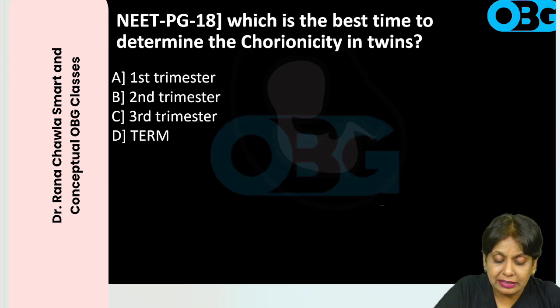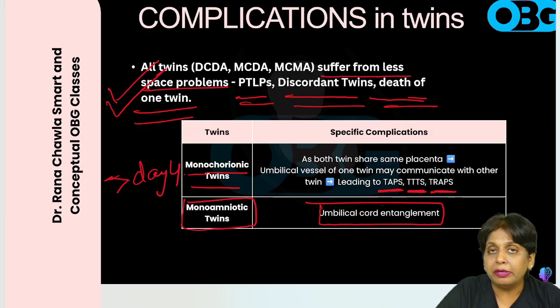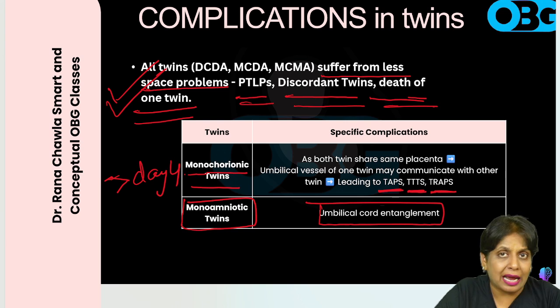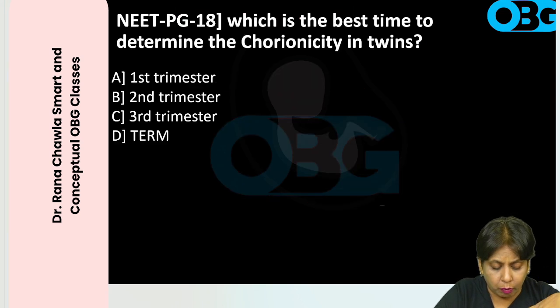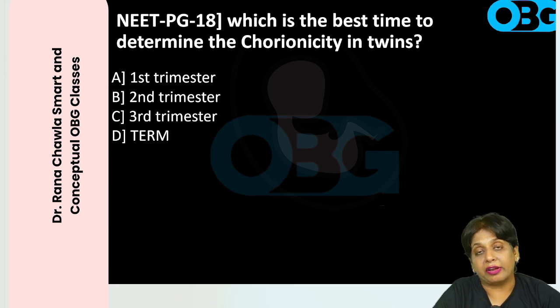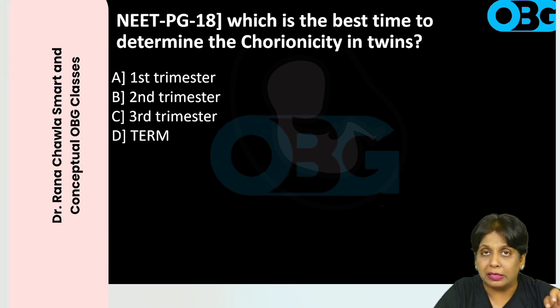Let's see what is the best time to determine the chorionicity. By these complications, we understand that we must determine the chorionicity. We must know whether the twin is monochorionic monoamniotic or dichorionic diamniotic. So how to determine the chorionicity?